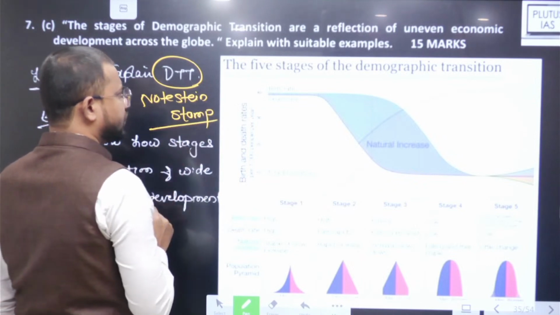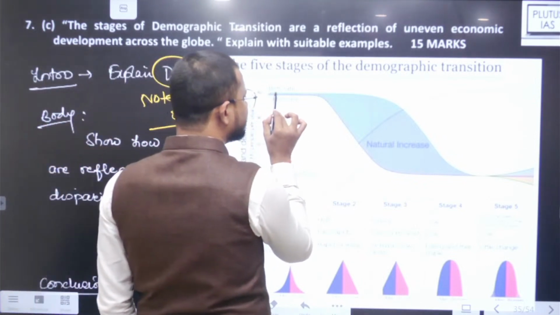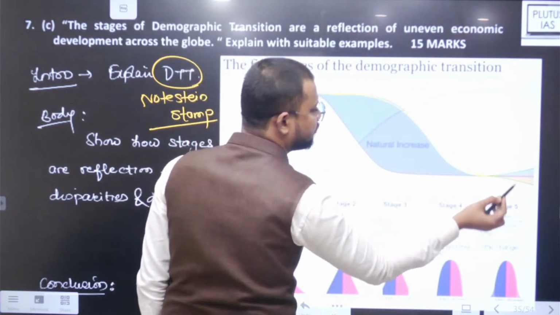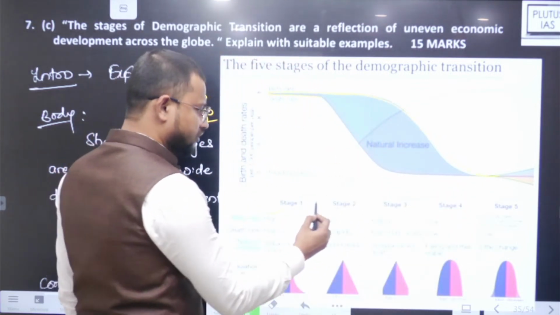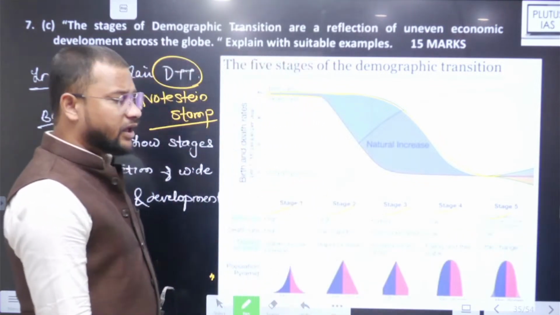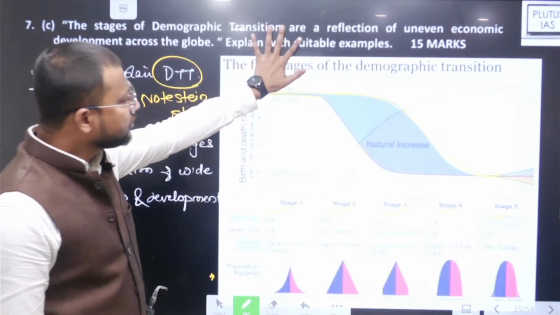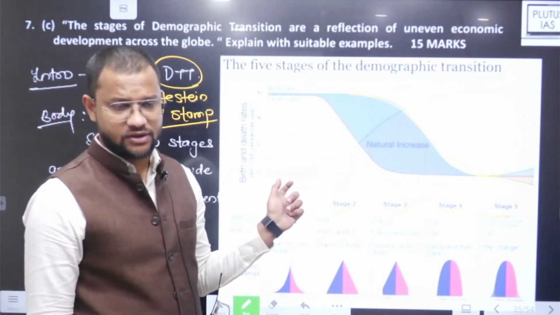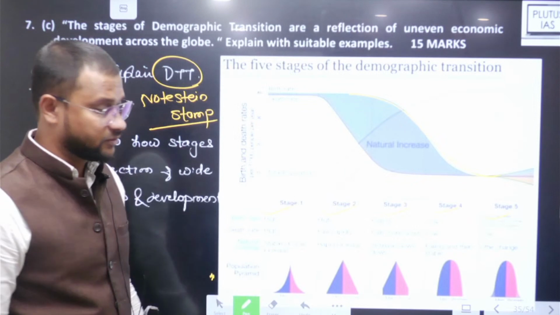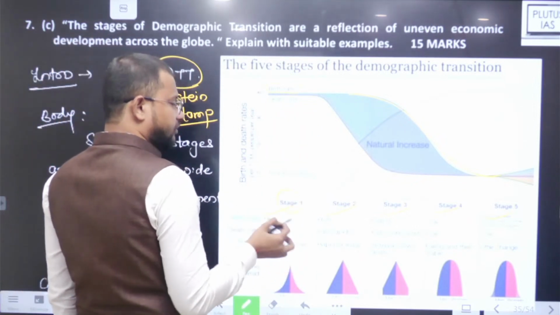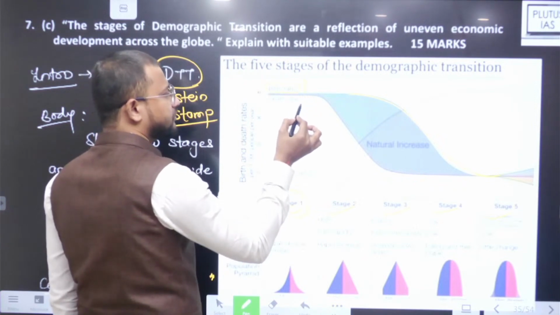And according to them, any society went through different stages of demographic transition. Stage 1, stage 2, stage 3, stage 4, stage 5. He defined it mainly based on birth rate and death rate. So demography में changes हो रहे हैं ना, demography basis पे. You will find in the initial or first stage, birth rate बहुत ज़्यादा रहेगा, death rate भी बहुत ज़्यादा रहेगा.